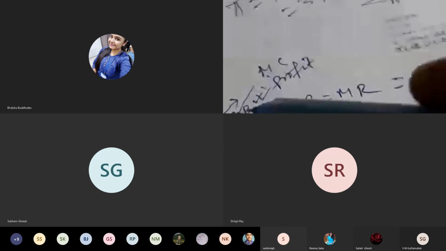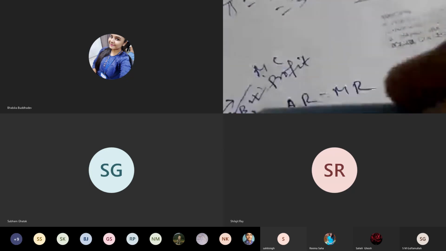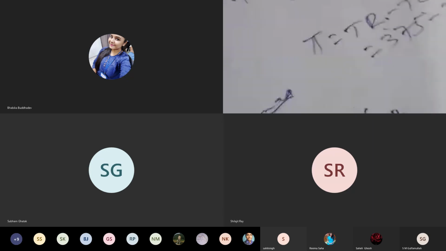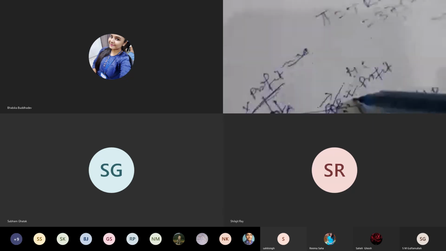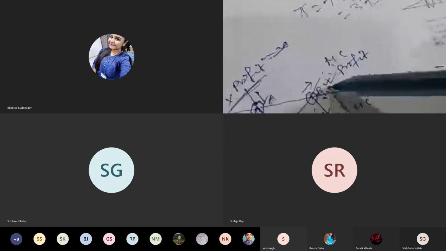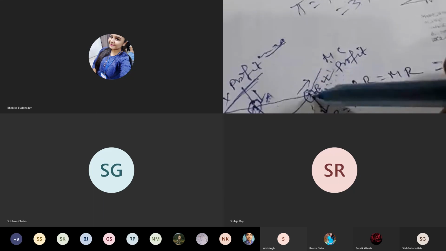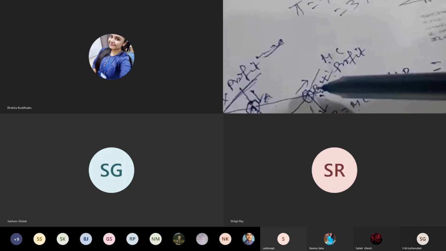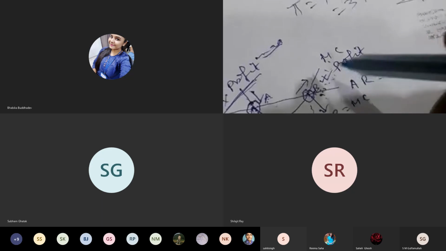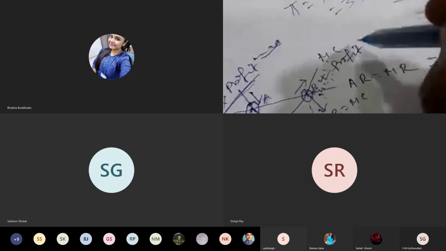Then look at point B. At point B, MC cuts MR from below. So here the second order condition is fulfilled. Since the second order condition is fulfilled at point B, it can be considered the profit maximizing point. So you see at point B, both the conditions of profit maximization are fulfilled. So B is considered the equilibrium point as well as the profit maximizing point.